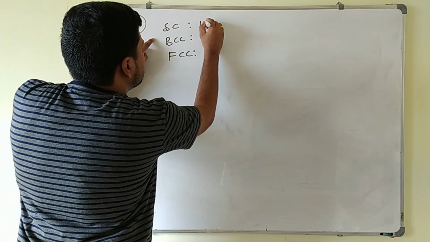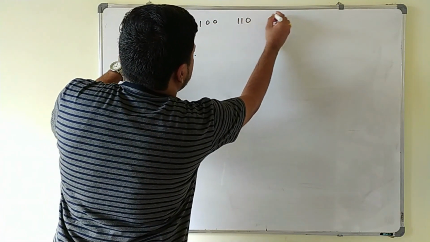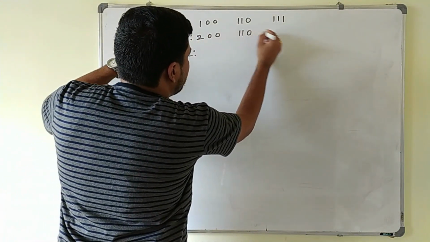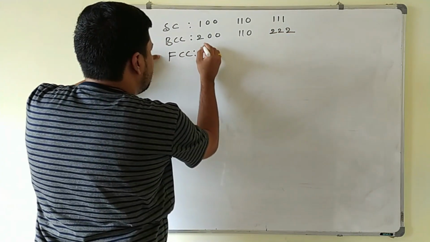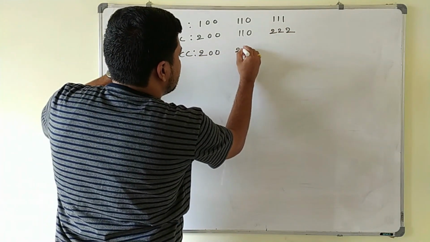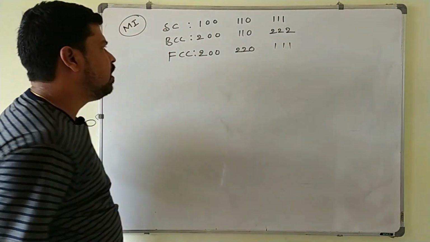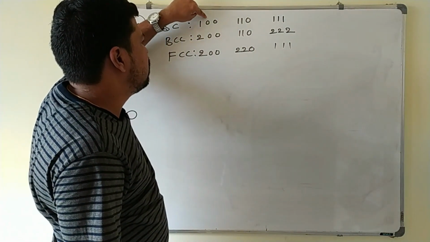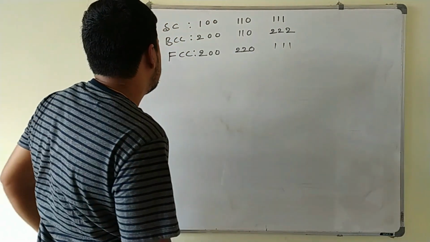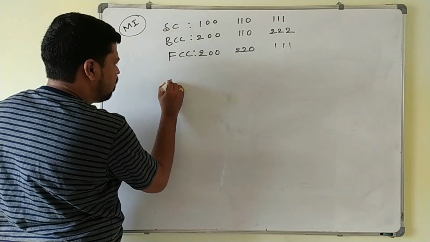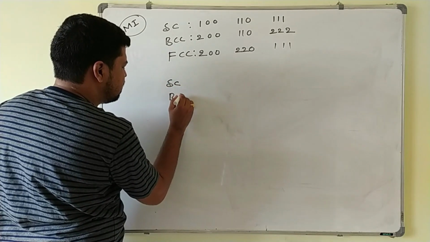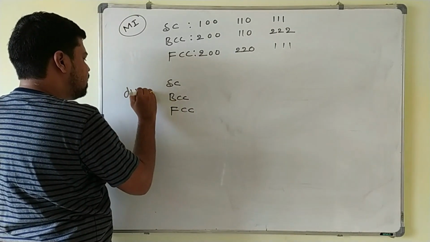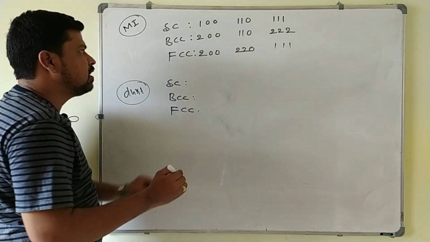For simple cube, it is 100, 110, 111 that are possible. For BCC, it is 200, 110, and 222. Again, for FCC, it is 200, 220, and 111 here. So these are the HKL values for the simple cube, BCC and FCC. Three possibilities each. So we will write the d value here, for simple cube, BCC and FCC. We will write the dHKL value for each of these.